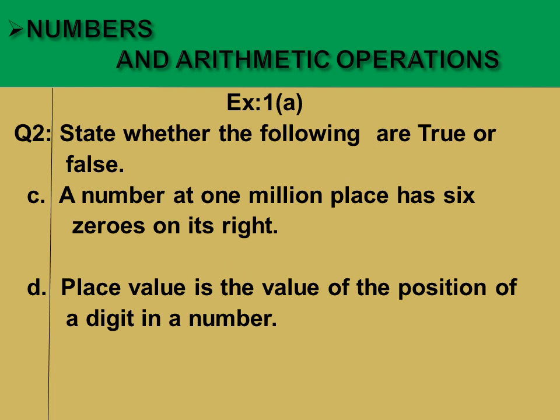Now we will move to part C. In part C, the statement is that a number at 1 million place has 6 zeros on its right. In the statement, it is given that a number which is at 1 million place. Let's see, we will write like this: unit, tenth, hundred, thousand, 10,000, 100 million and million. When we count the zeros, we can see that 1, 2, 3, 4, 5, 6. The digit at million place has 6 zeros. This means that the given statement is true.